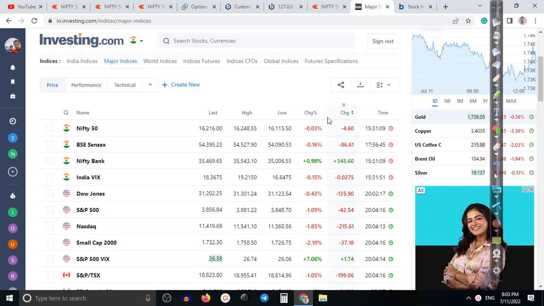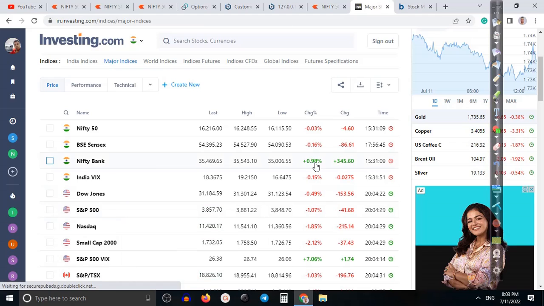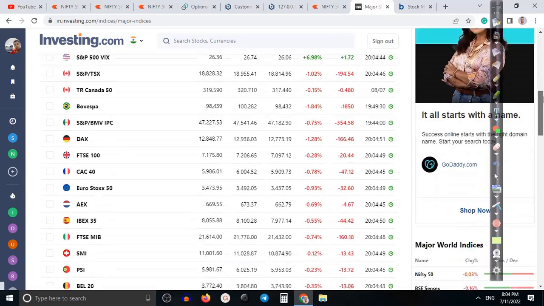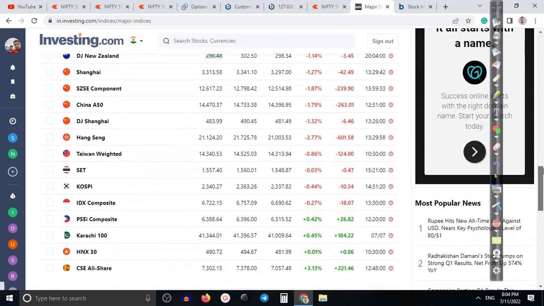If you see the global market, the Indian market, Nifty, are almost neutral, and BSE also neutral. Bank Nifty is a little bit positive, and India VIX is negative. Dow Jones is negative, the US market, and S&P 500 is almost negative by 1%, and Nasdaq also negative by 1.8%, and the rest of the Asian market and European market, maximum markets, are negative.